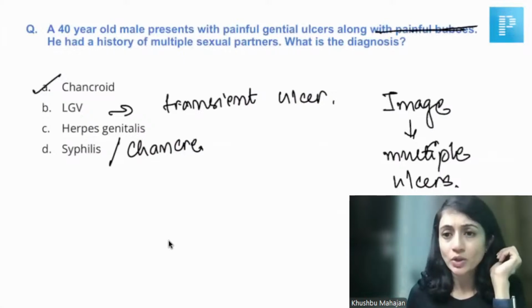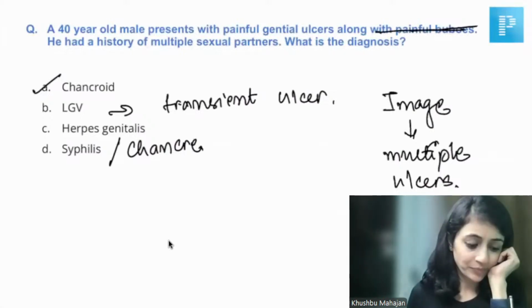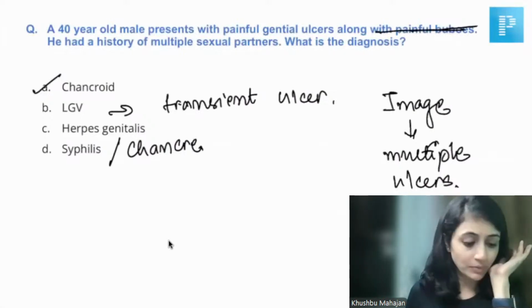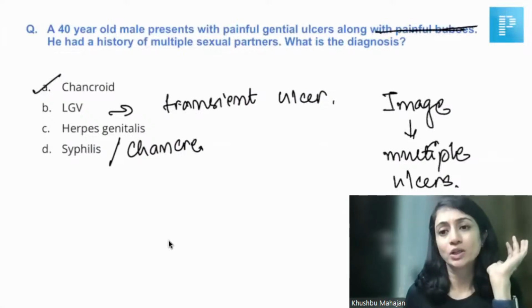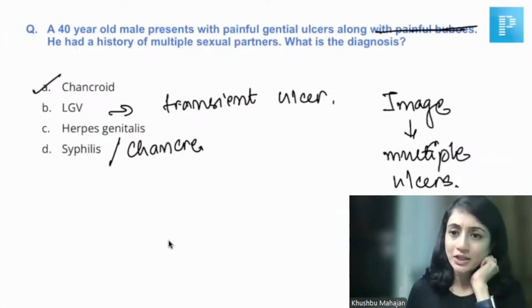The last question on this: were the ulcers looking like chancroid, or did you have a confusion between herpes and chancroid here? I understand now that there was an image and in the question multiple painful ulcers were present. How was the image? Was it more like herpes or more like chancroid?